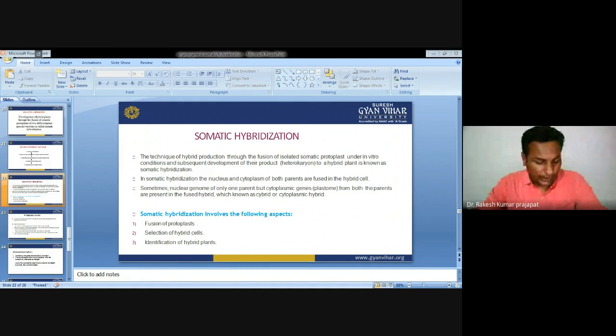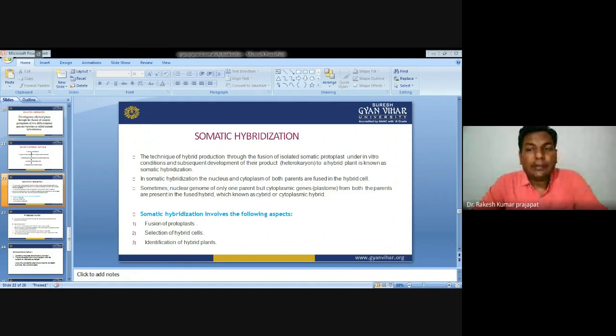So, symmetric hybridization and asymmetric hybridization. Symmetric means a hybrid which contains the genome from both the parents. So symmetric hybrid means fusion of all nuclei, the complete nucleus from both the parents.